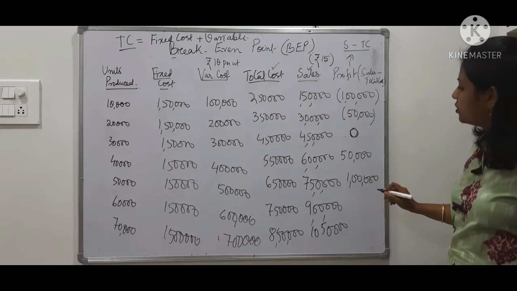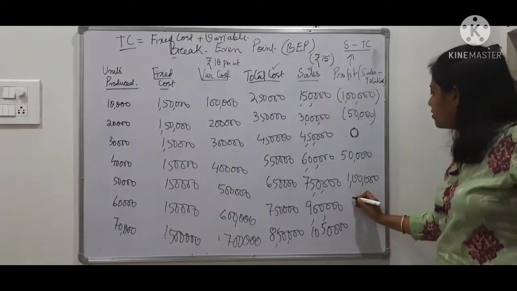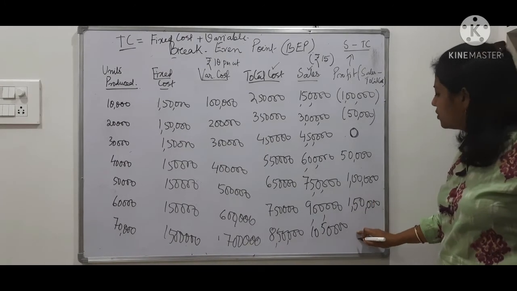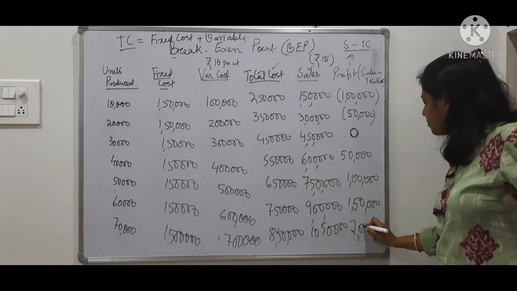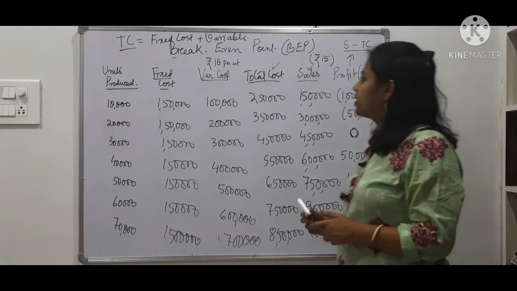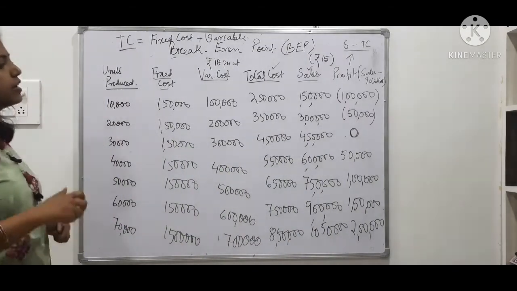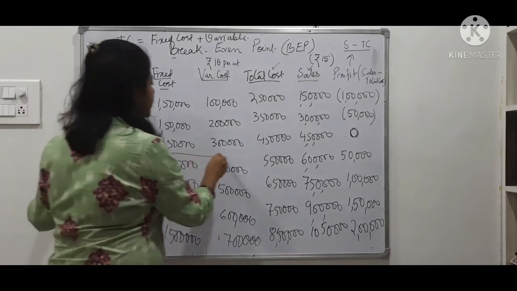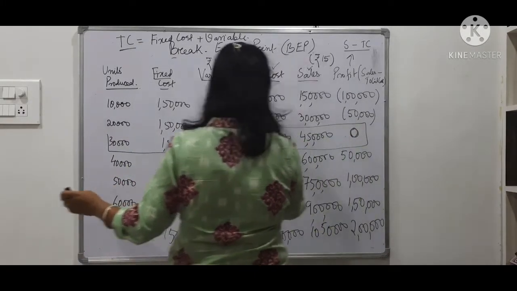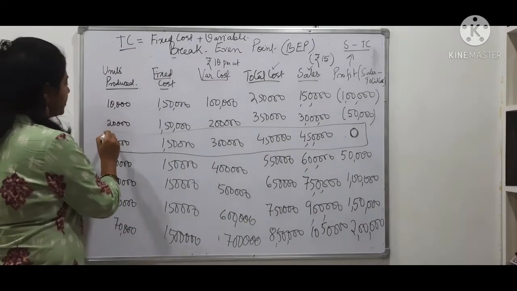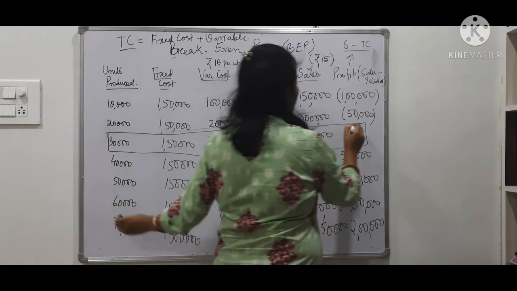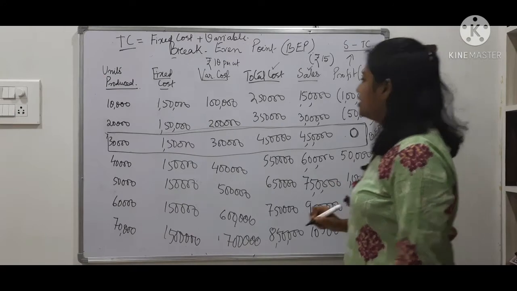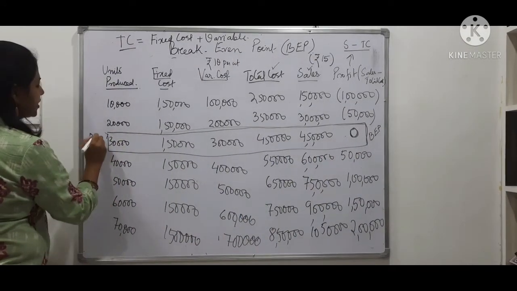In the next year, how much do I make? I make 1,50,000 profit. In the next year, how much do I make? I make 2,00,000 profit. So what can you observe? You can see that the producer is coming to a point where he is neither making any profit nor making any loss. This point is known as the break-even point.